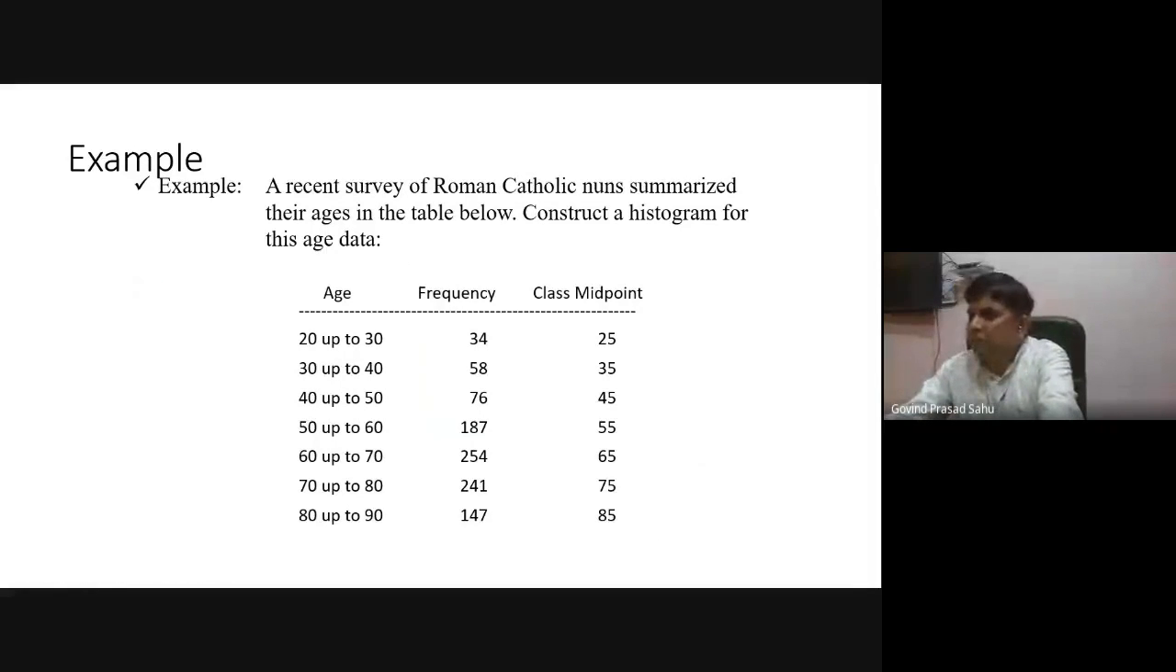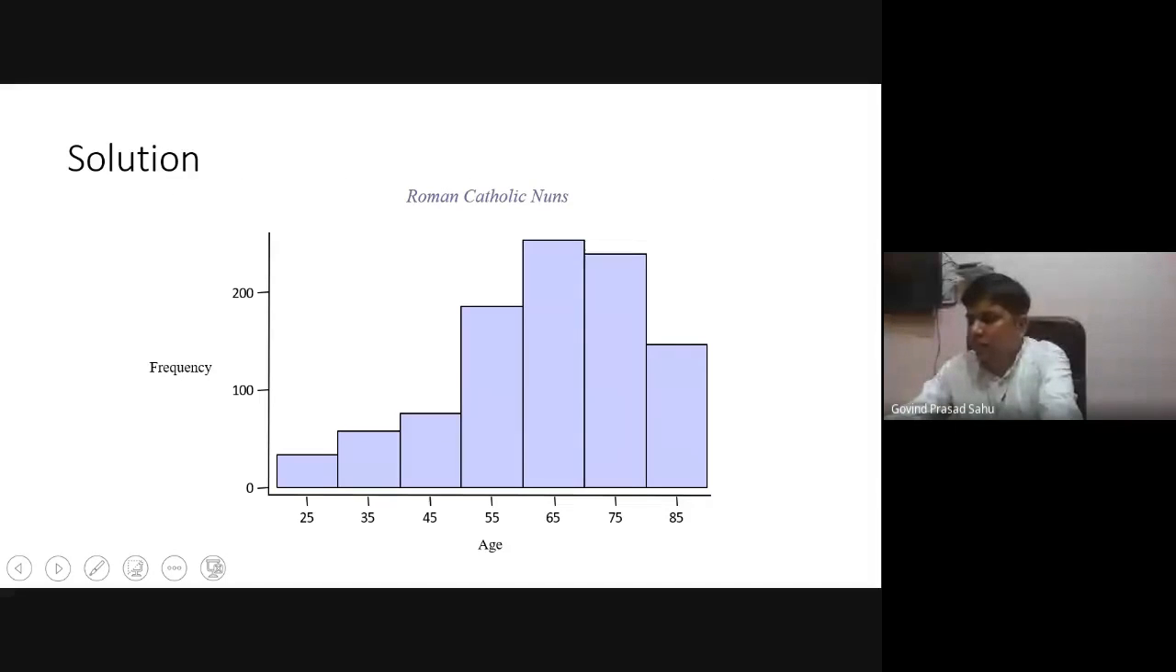Similarly, in another example, the ages of the nuns in a Roman Catholic are summarized with their frequency. So the total number of nuns in the age group 20 to 30 is 34, and similarly in the age group of 40 to 50, like this. So that is the frequency, and this is the corresponding histogram.